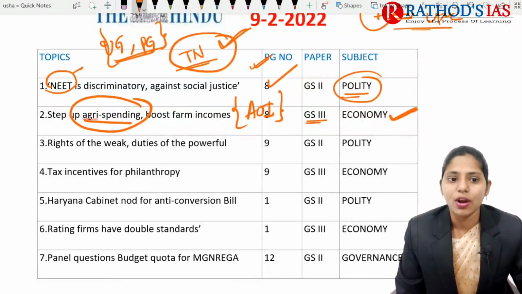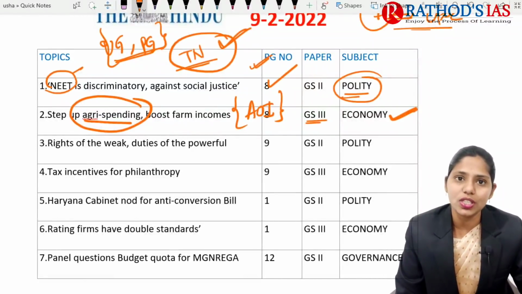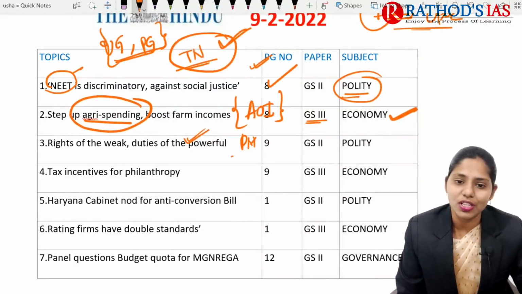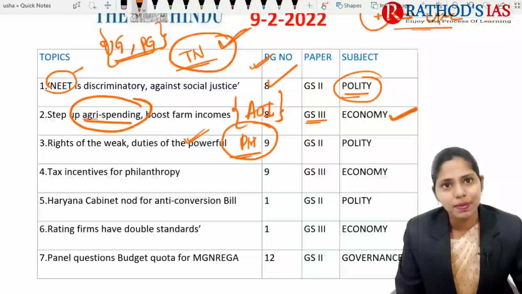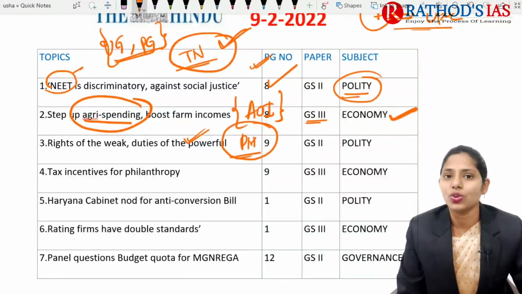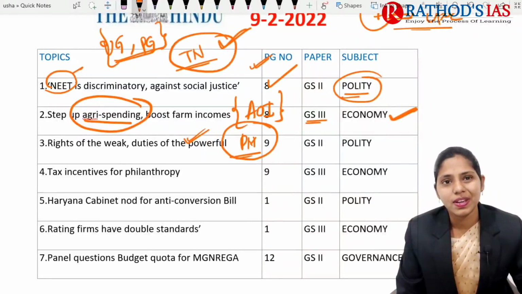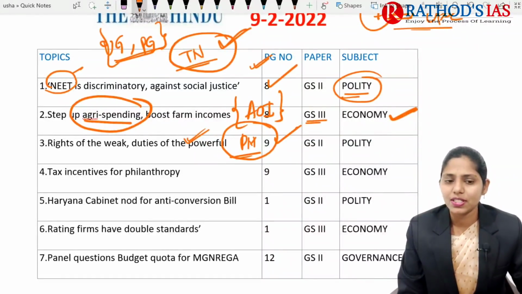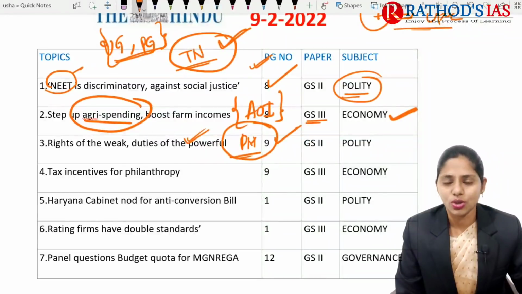The next topic is about rights of the weak, duties of the powerful. Recently our Prime Minister gave one statement that since independence we gave importance to rights, but we did not focus on duties, and because of this it made India mainly backward. This is a statement given by our Prime Minister. Because of this, rights and duties are in use.